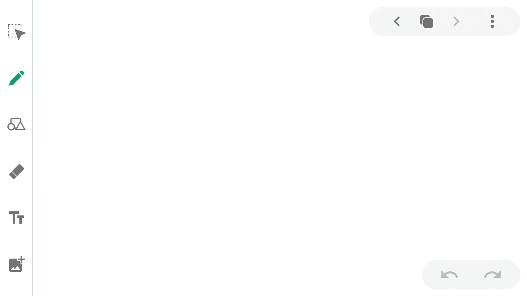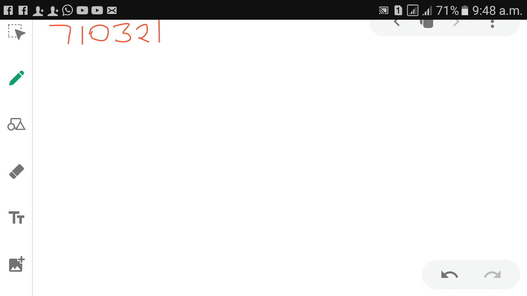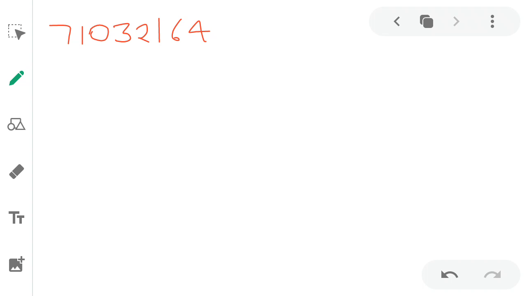Suppose we take 7 1 0 3 2 1 6 4 5. We take a large number, and in the same manner we can write the number name of small numbers also.